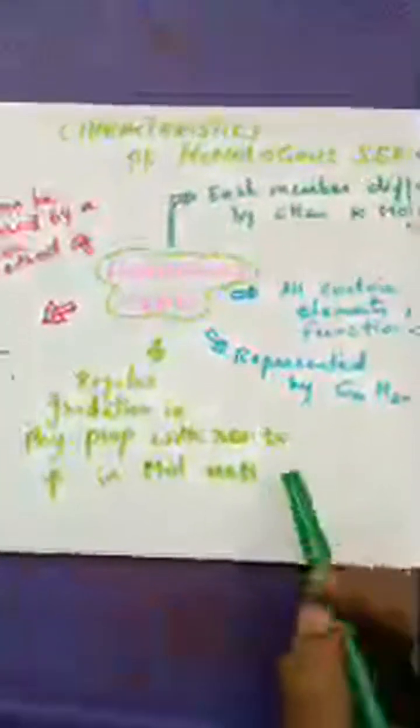As the series increases by a CH2 group difference, there will be an increase in molecular mass because the carbon atoms and hydrogen atoms keep on increasing. That's why the molecular mass increases. And if the molecular mass increases, the physical properties will also show a gradation. Gradation means there will be some increasing order. Understood? And the next is chemical properties will be the same for all the members in the homologous series.